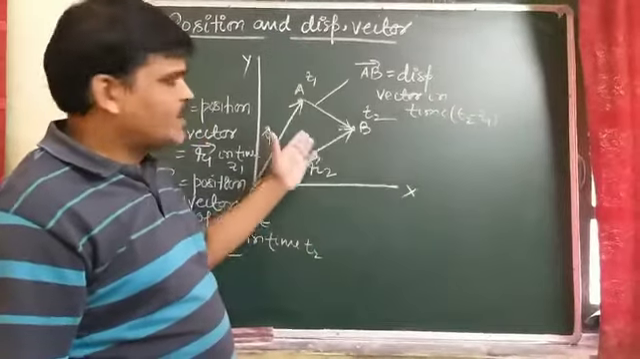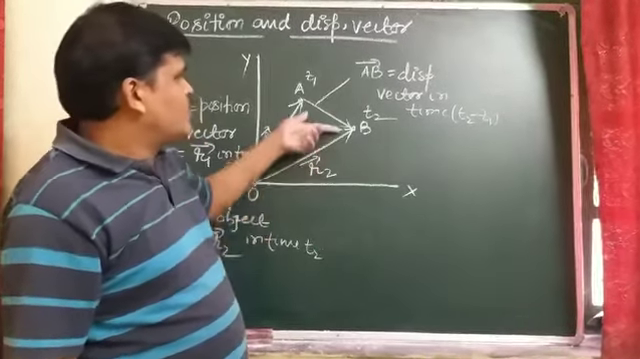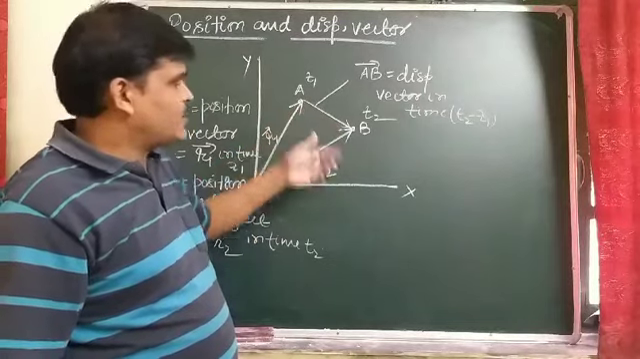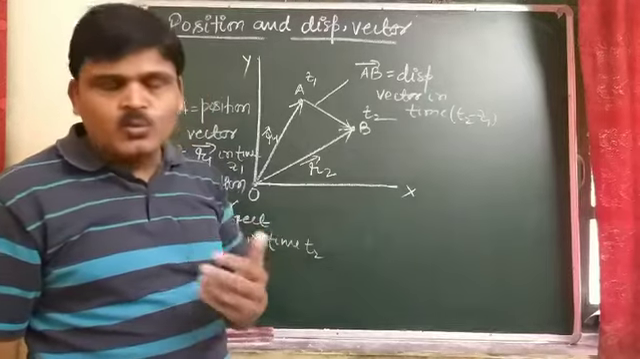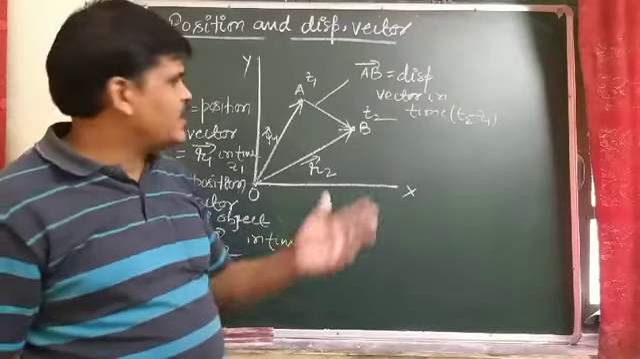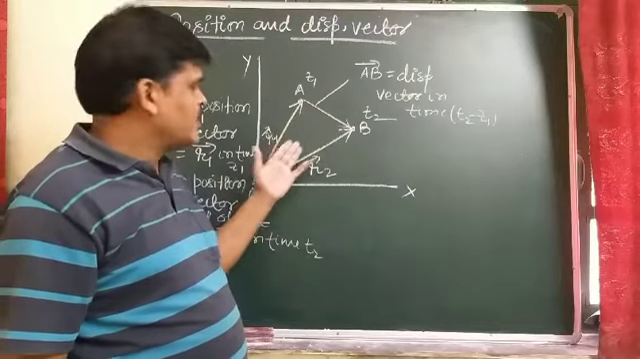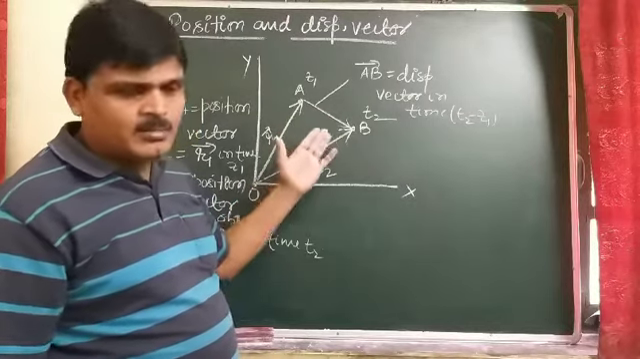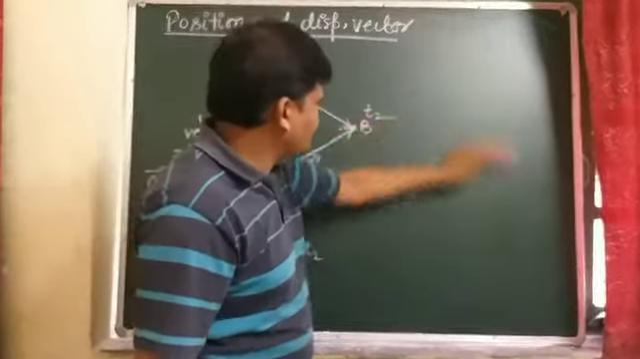In this way, using the triangle law, we can easily find the value of the displacement vector. But first we will explain how we add two vectors with the triangle method, then we can easily find the value of displacement from this diagram using the triangle method. So this is the position and displacement vector.